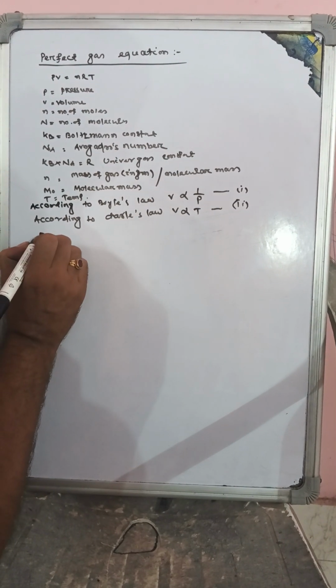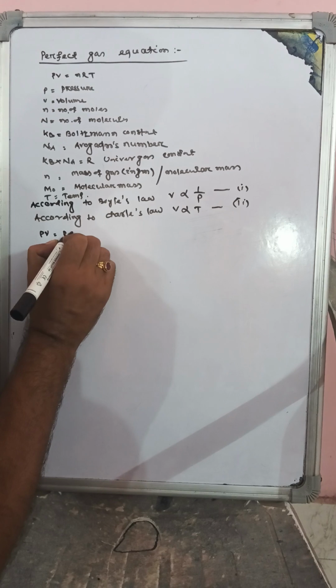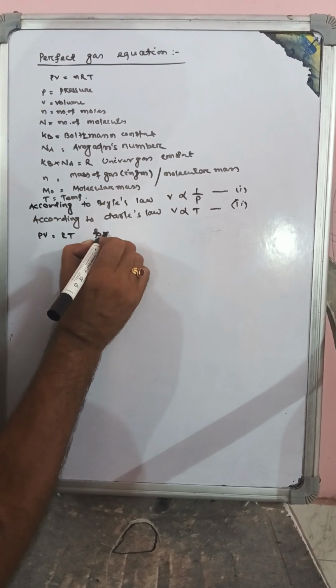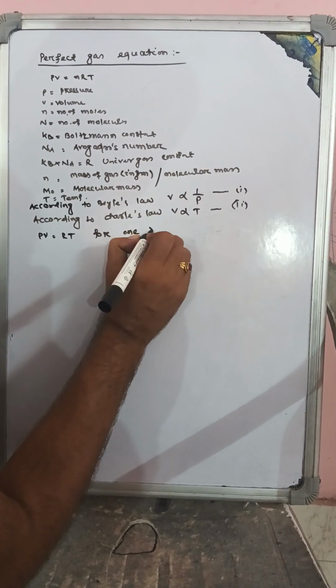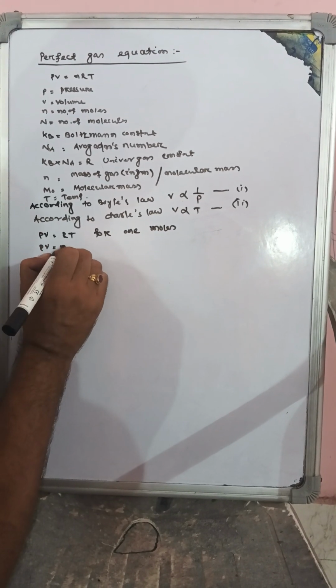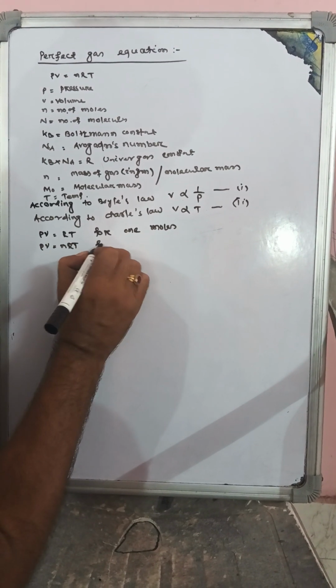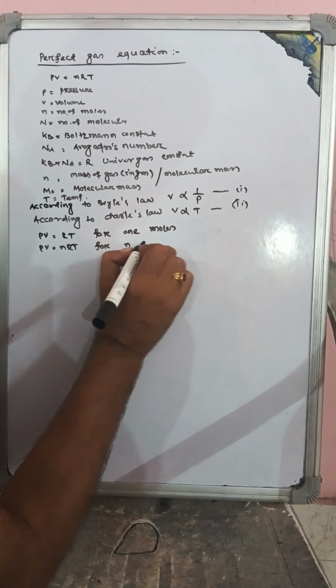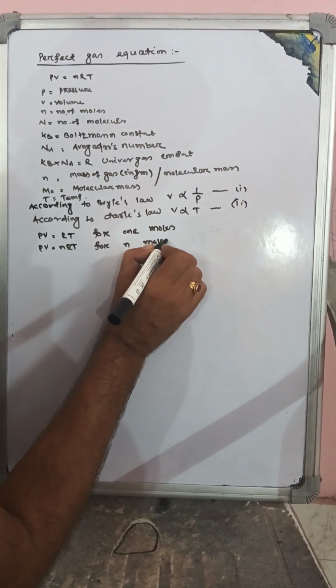Then PV is equal to RT for 1 mole, and PV is equal to nRT for n number of moles.